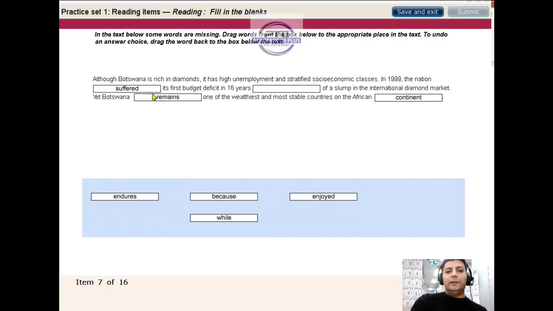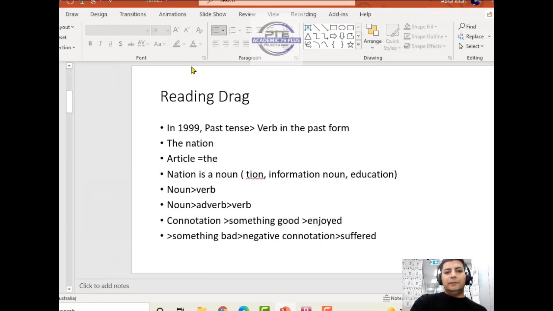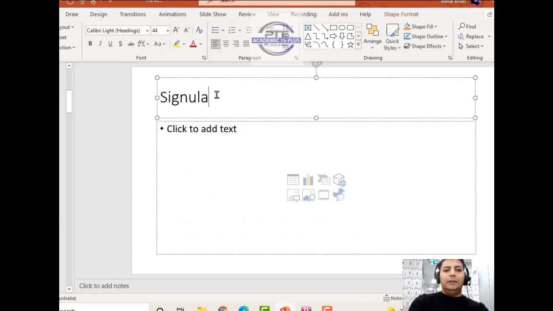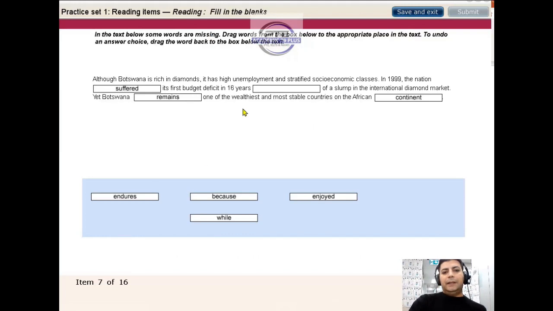Okay, so you put singular noun, singular verb. So this is how we did it. For example, a singular noun is always followed by a singular verb. So for example, we say he goes, and when we say they go, right? Singular noun, singular verb. And again, a plural noun is followed by the opposite, a plural verb. So, yet Botswana remains one of the wealthiest and most stable countries on the African continent.